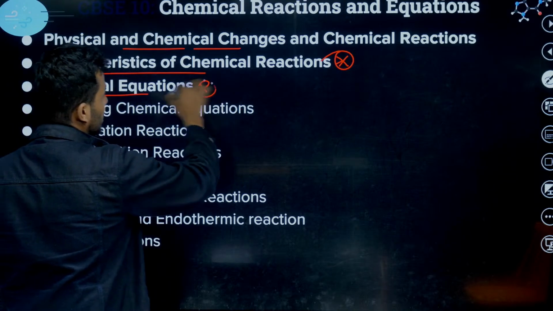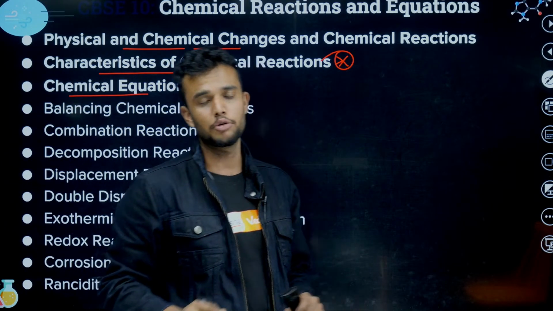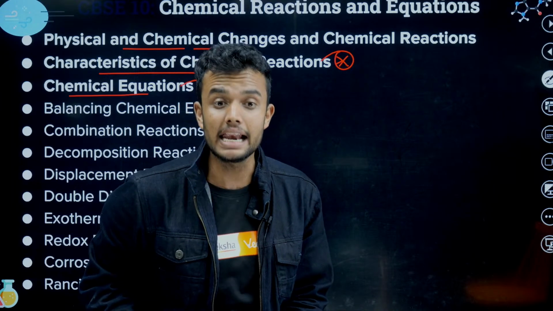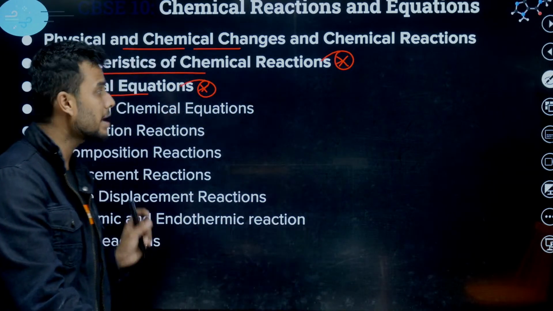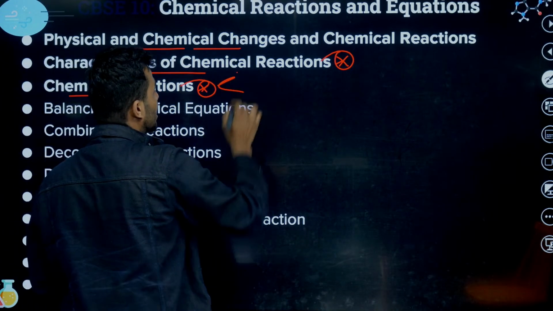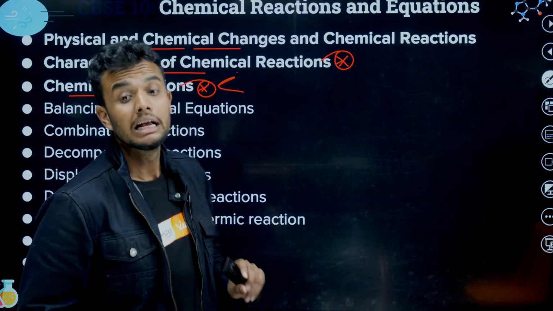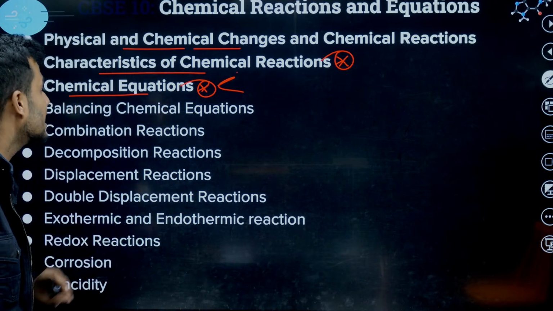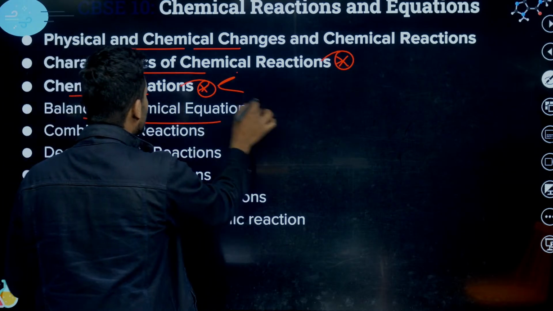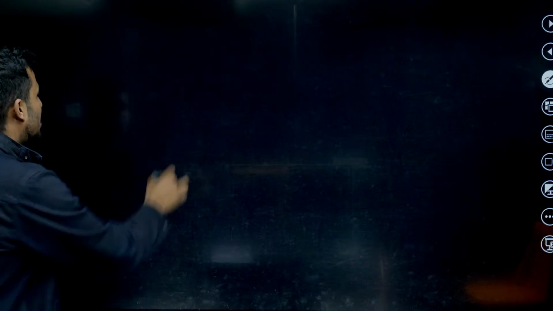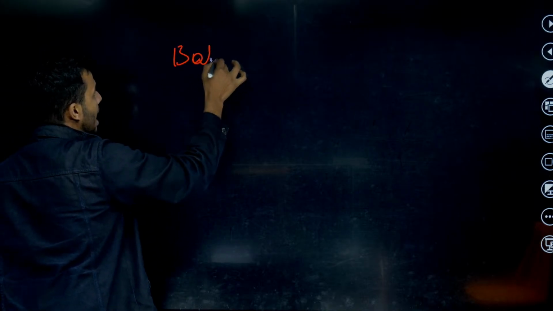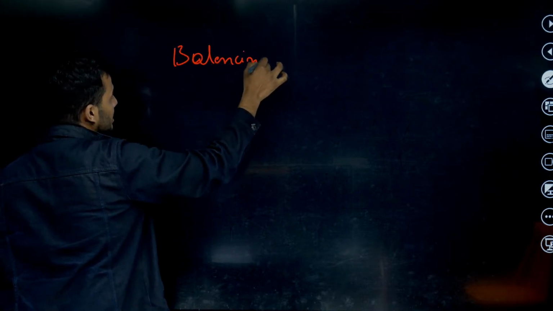Third one, chemical equation. In chemical equations, we have two types: word equation and skeletal equation. If we write the chemical reaction in word format, it is called a word equation. If we write it in skeletal format, it is called a skeletal equation. Very simple. Balancing chemical equations is very important. Let's discuss balancing chemical equations.